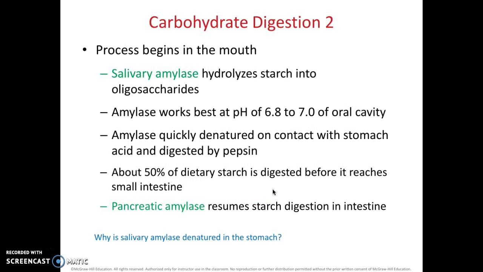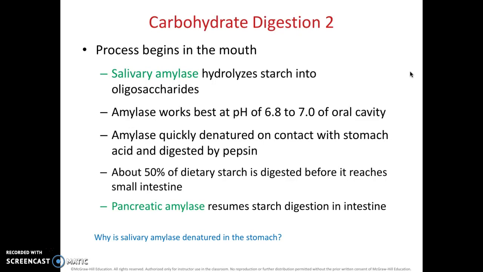So we talked about this with carbohydrates. The process begins in the mouth with salivary amylase. And with this, I don't care that you know that salivary amylase hydrolyzes starch into oligosaccharides. All I want you to know is that salivary amylase is associated with carbohydrate digestion and begins in the mouth.